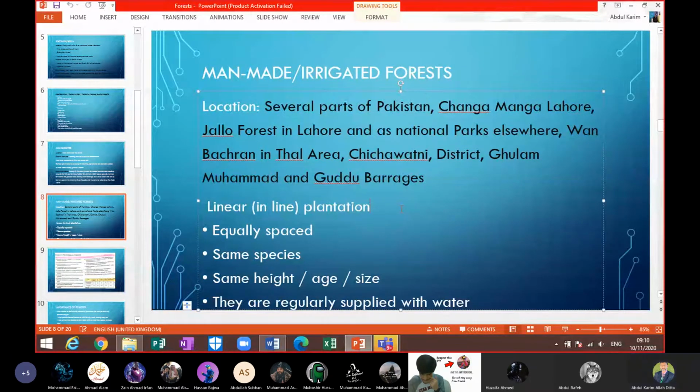Changa Manga, it's a man-made or irrigated forest which is near Lahore. Jallo forest, that is also Lahore. And also the national parks, wherever they are, beta. So we have national parks in so many areas, beta. Like you can see Van Bhachran in the Thal area, Chichawatni district, Ghulam Muhammad Barrage and also Guddu Barrage.